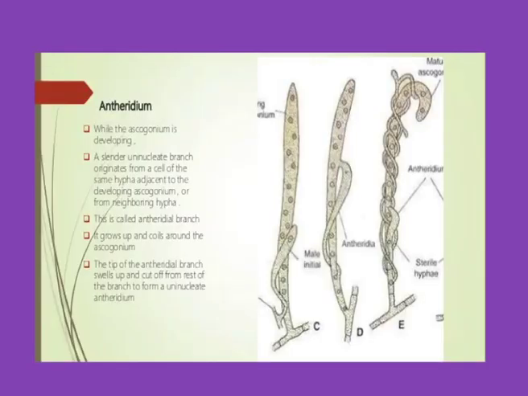Now, the next is the antheridium. In Penicillium, the male sexual organs are called antheridium. By the time of ascogonium development, one of the vegetative cells acts as an antheridium. This antheridium is flask shaped or club shaped.